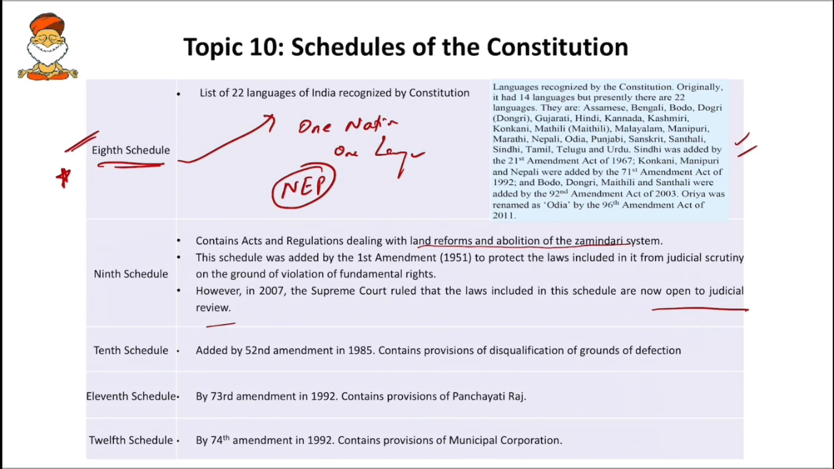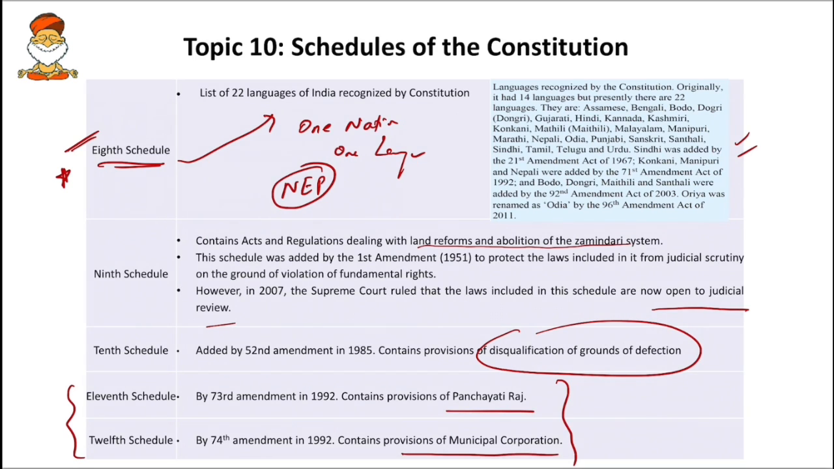Next, the 10th schedule deals with anti-defection, that is, disqualification on the grounds of defection. And finally, the 11th and 12th schedules are important. The 11th deals with the provisions of Panchayati Raj, and the 12th deals with the provisions of municipal corporations. So do revise all these things.